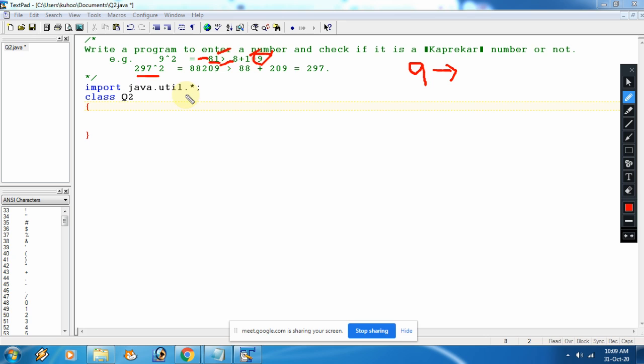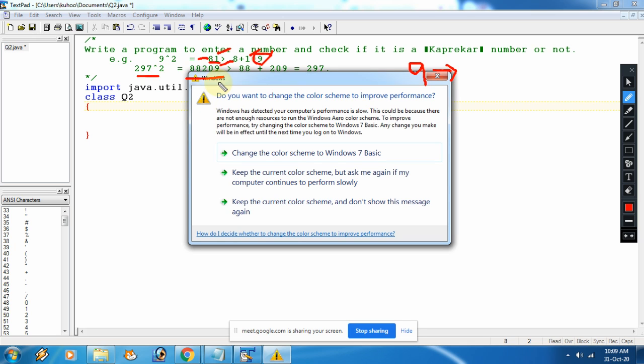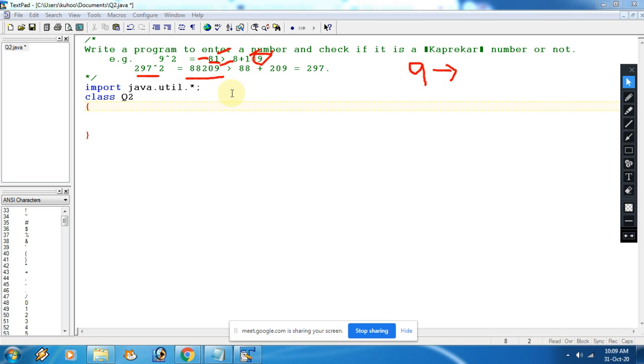Suppose you have entered 297. This time again we are doing the square. After getting this square, see, in this square there are 5 digits. 5 number of digits are there. That means first of all you will count, and if it is odd, what will you do?